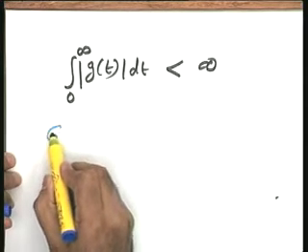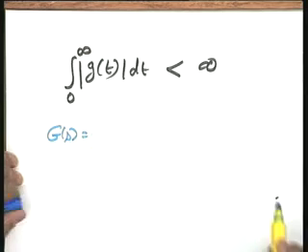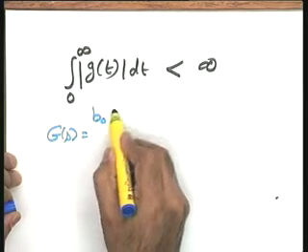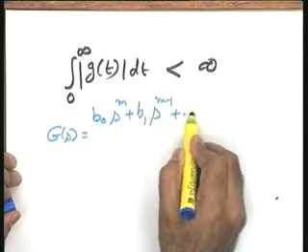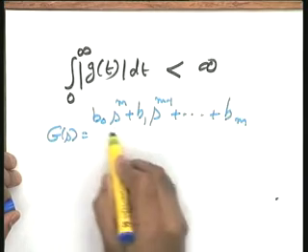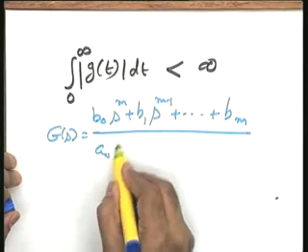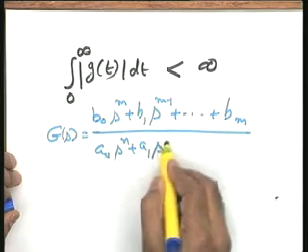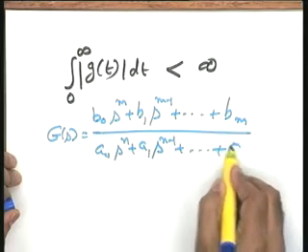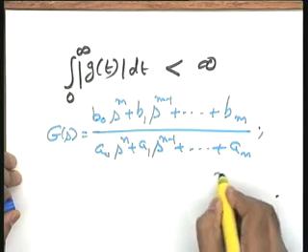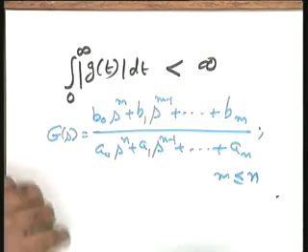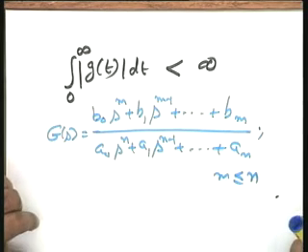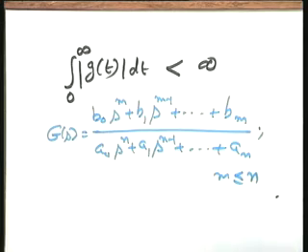I take the transfer function model now instead of the impulse response model: B naught s to the power of m plus B 1 s to the power of m minus 1 plus B m, divided by A naught s to the power of n plus A 1 s to the power of n minus 1 plus A n. You will please note that m is less than or equal to n. The realizable system has to be either proper or strictly proper. M cannot be greater than n, because it will become an improper transfer function that way.